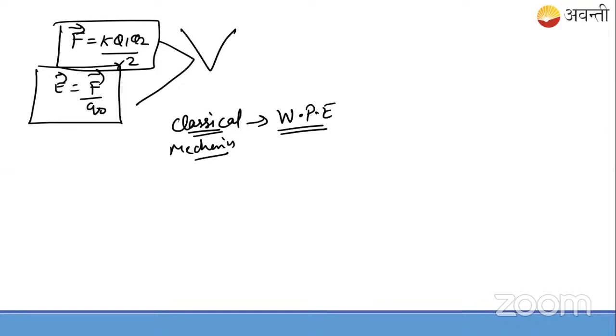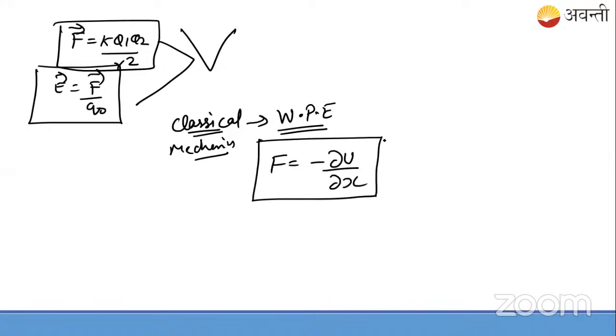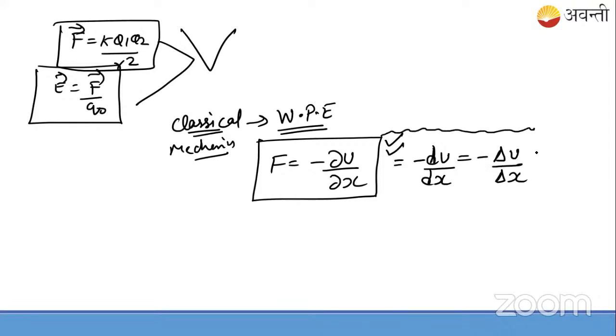Remember, we say like this: force is equal to minus del U by del X. Or you can see this as dU by dx, or somewhere you'll find it as minus del U by del X. Okay?